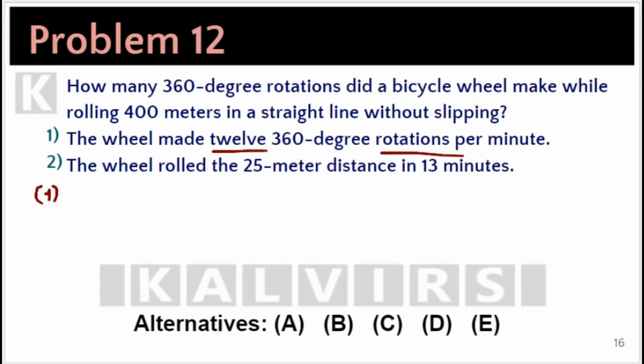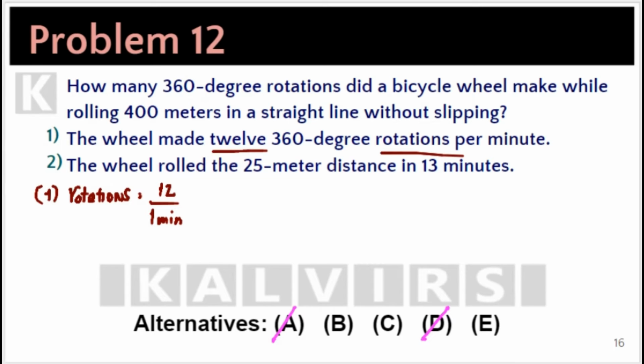Now we know the rate for rotation. However, we still don't know how many hours or seconds or minutes the bike traveled. Therefore, statement 1 is not sufficient to answer the question. Alternatives A and D are discarded.